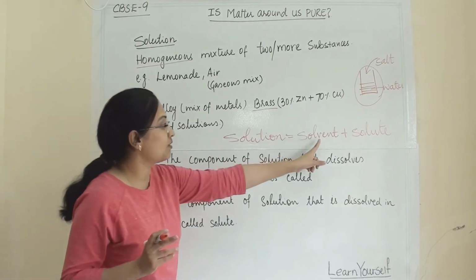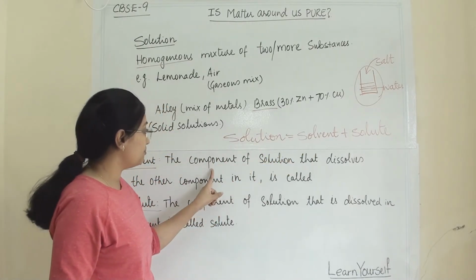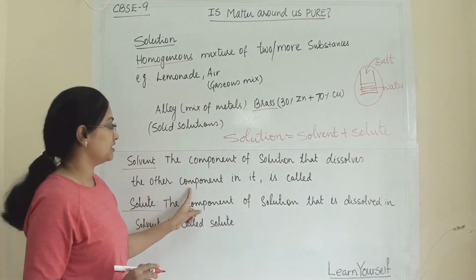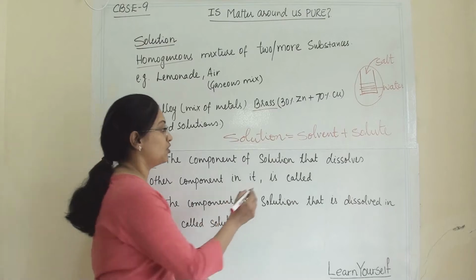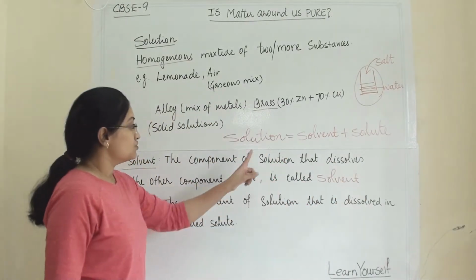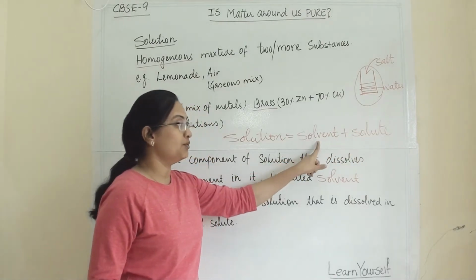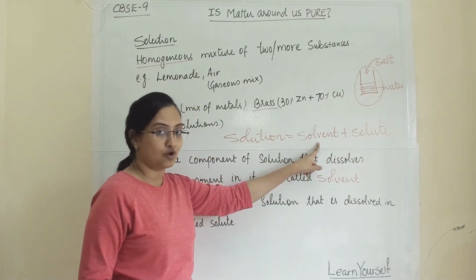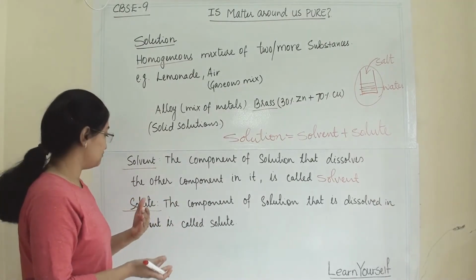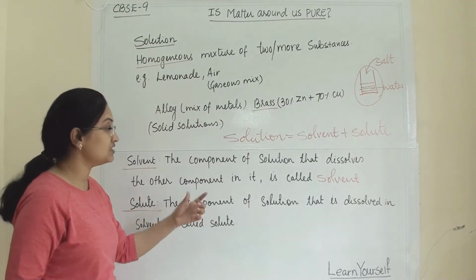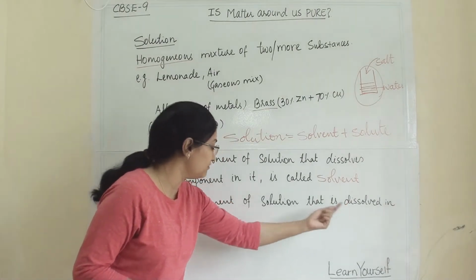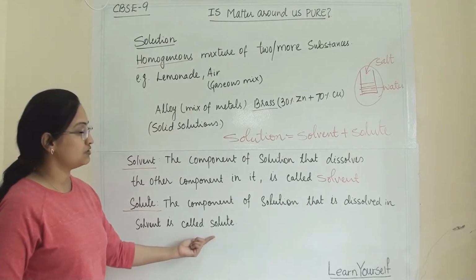So this is one component of a solution. The component of a solution that dissolves the other component in it is called solvent. The exactly opposite definition is for solute: the component of a solution that dissolves in the solvent is called solute.